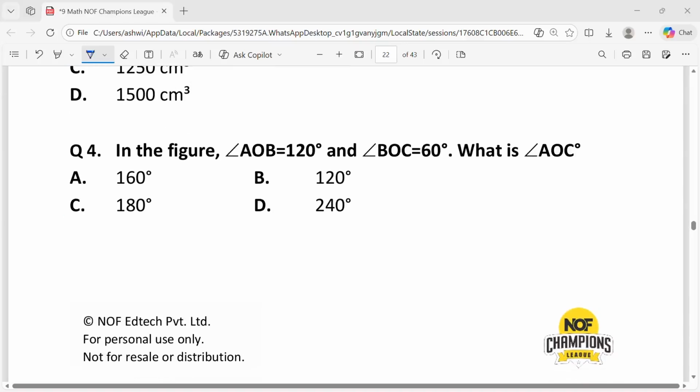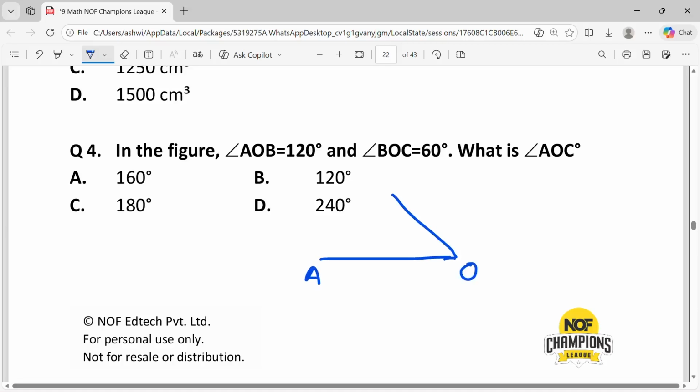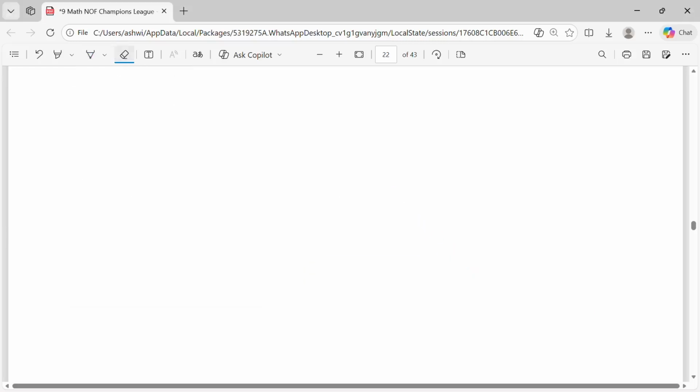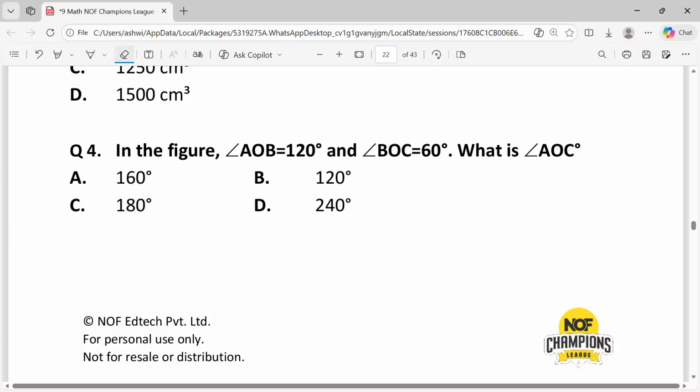In the figure, AOB is 120 and BOC is 60. What is AOC? Drawing the figure for this, starting with angle AOB, we have A, O, B. AOB is 120, that is an obtuse angle.